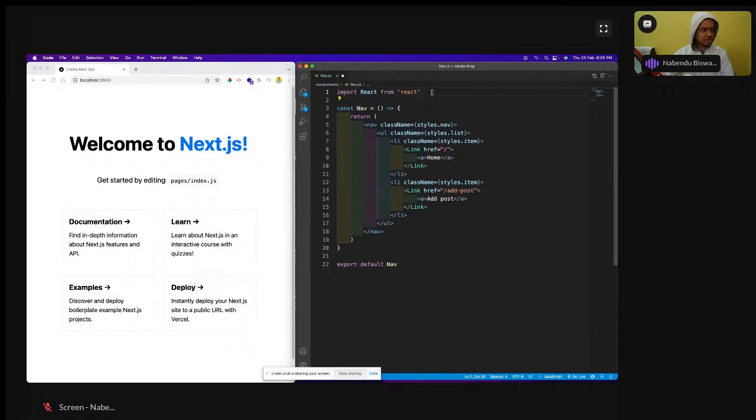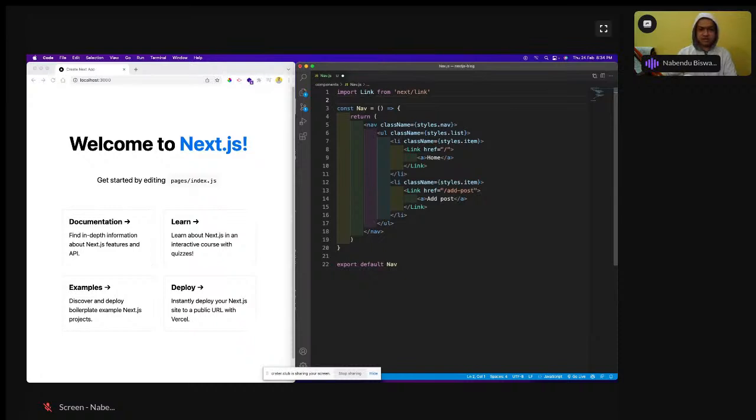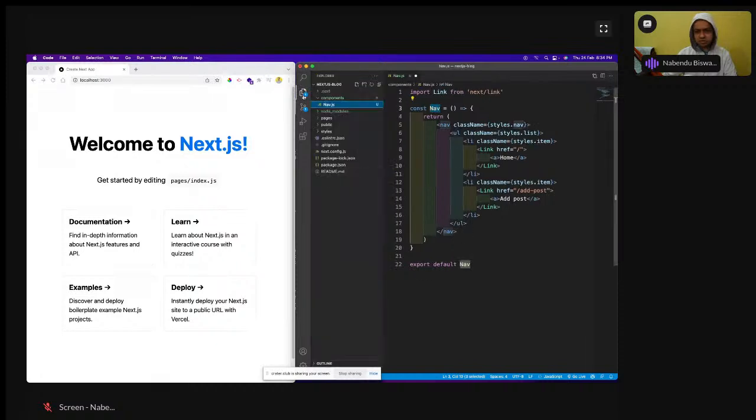So nav link and all, I'm already using this nav link, which is from the Next.js router. Next.js also has a router kind of thing, so this is from there. Okay, so I have to import this, import Link from next link, and I will import a nav module also. These modules we always create in the styles folder.